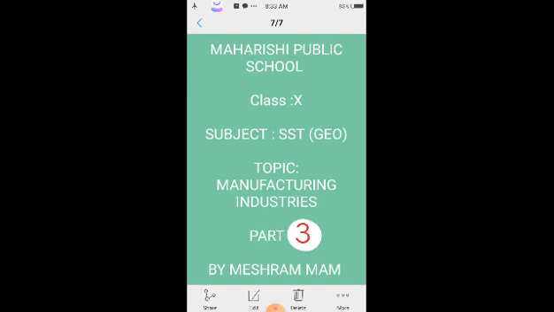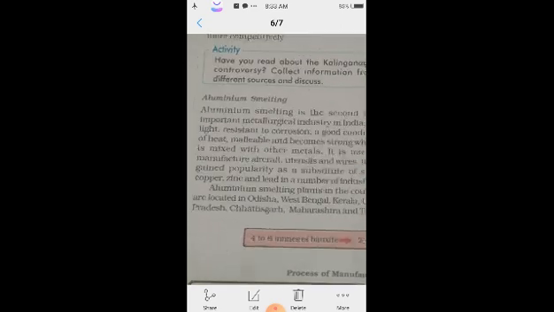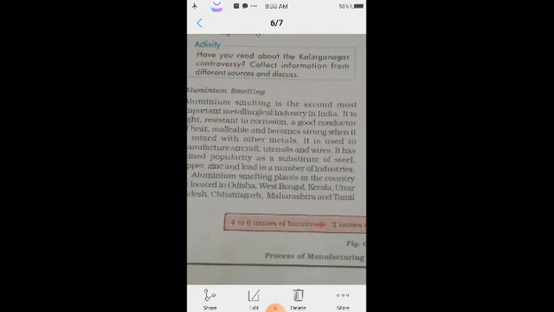So here we are going to discuss different industries. First of all, we are on page number 74 of your textbook. The first industry we are discussing here is aluminium smelting.